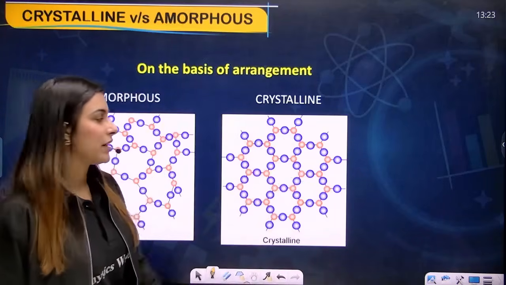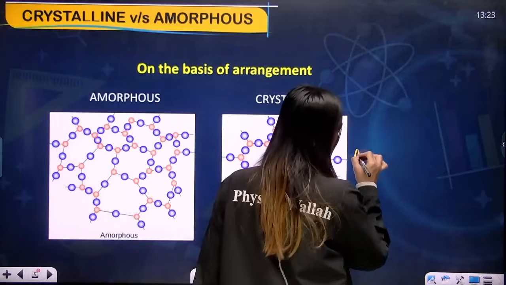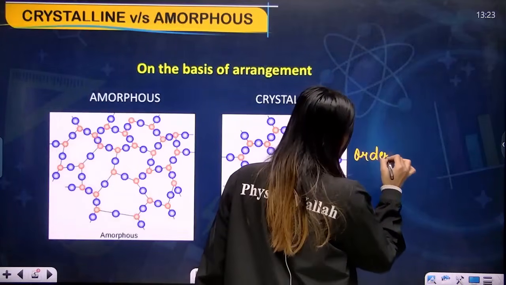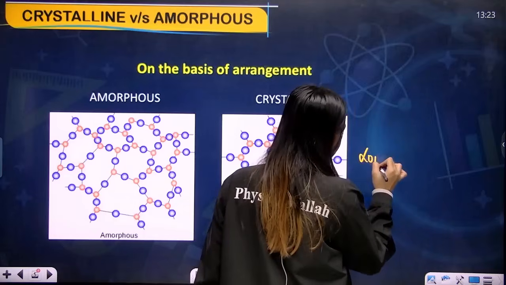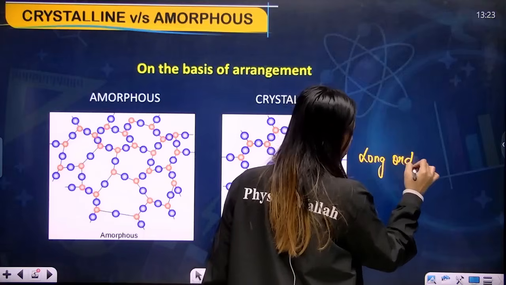On the basis of arrangement, your crystalline solid has an ordered arrangement, or you could say long range order. I'll explain the difference.